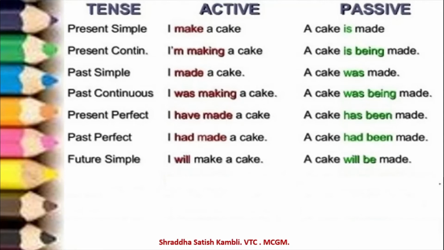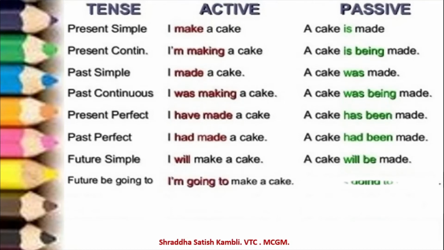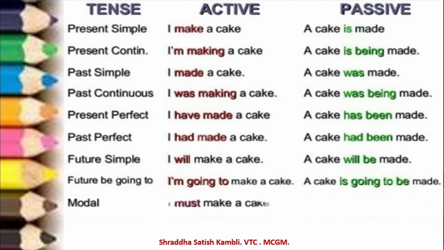A cake will be made by me, of course, goes without saying. Future, you can say continuous. I am going to make a cake. A cake is going to be made by me. And when you use modals, must, have, should, etc., I must make a cake. A cake must be made.